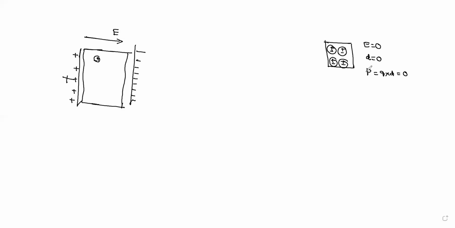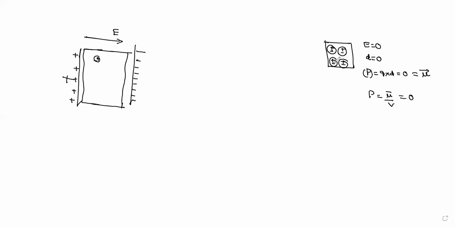Generally dipole moment is represented with the small p, or else here we use the symbol mu. The polarization is nothing but dipole moment per unit volume. So that is also zero.